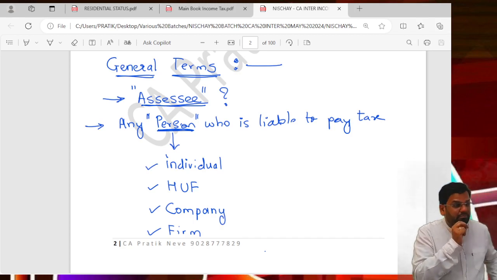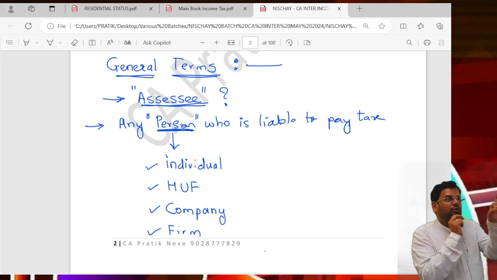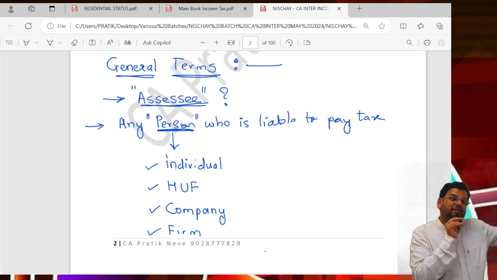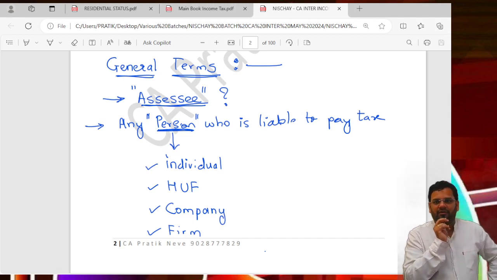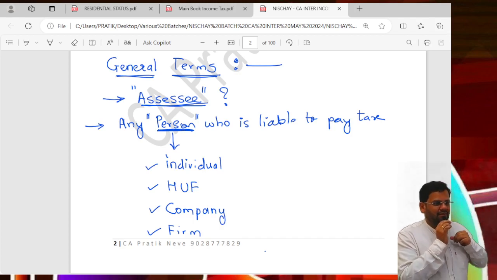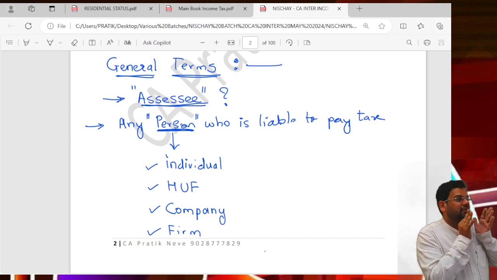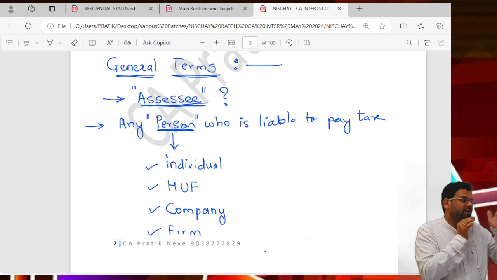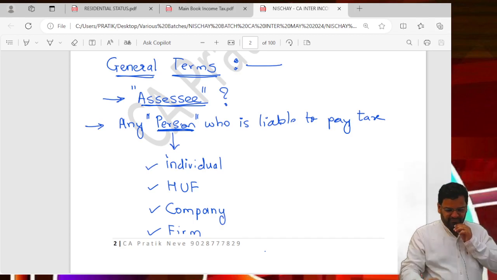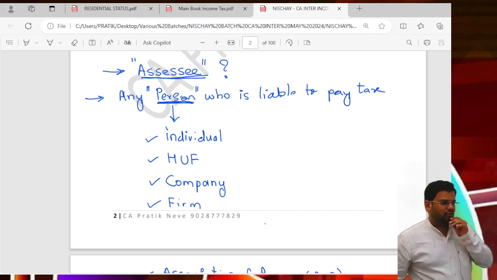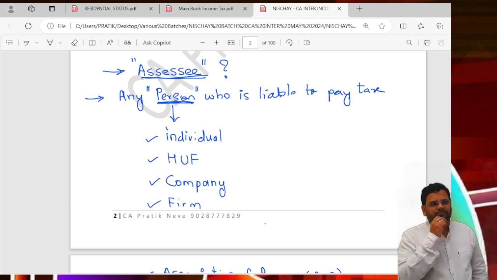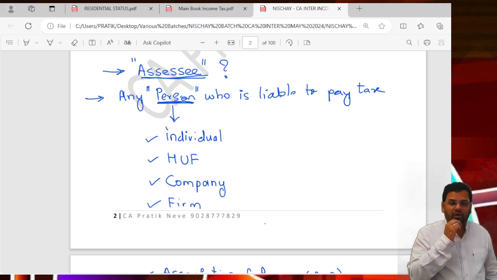And underline person, because who is a person? Even temples, trusts can become a person. Even a deity can become a person. It's not necessary that a person should be natural. A person can be artificial. Even a company will become a person. Firm. So note down who will be persons: individual, HUF, company, firm.